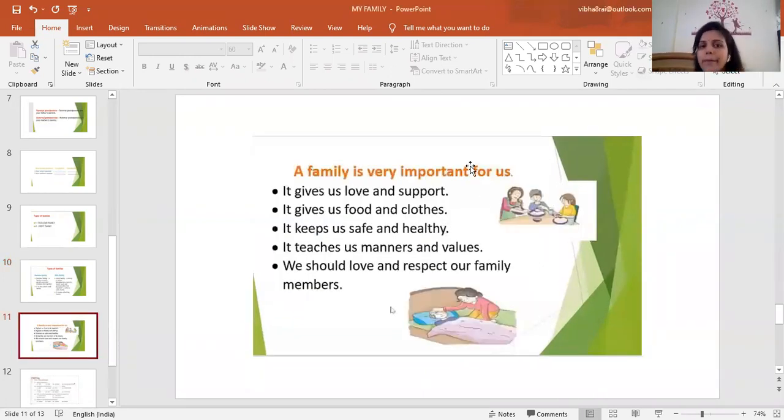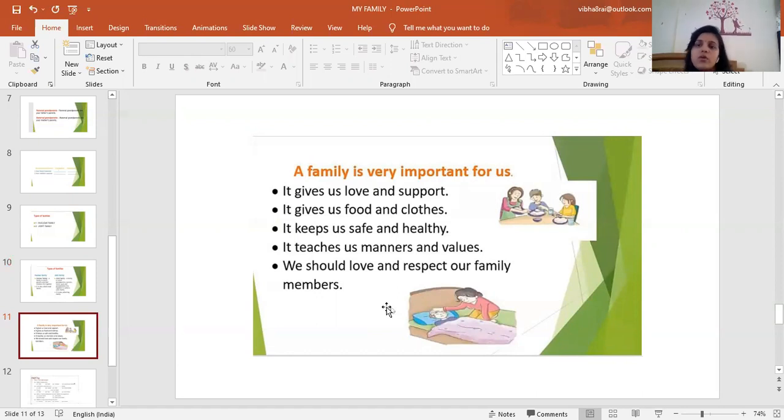Now, our family is very important for us. Okay, in starting, I told you that family is very important for us. Why? It gives us love and support. It gives us food and clothes. It keeps us safe and healthy. It teaches us manners and values. We should love and respect our family members. So children, in our life, our family is very important for us.